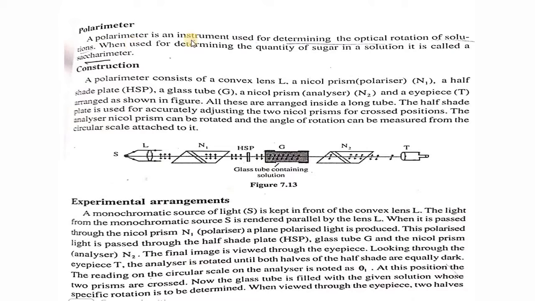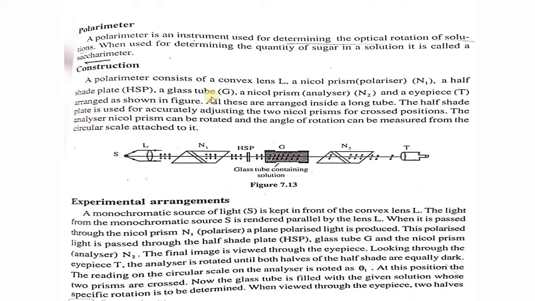What is a polarimeter? It is an instrument used for determining the optical rotation of a solution, and it is also used for determining the quantity of sugar basically in the labs. If it is used for obtaining the concentration of sugar in a solution, that polarimeter is known as a saccharimeter. So with the polarimeter, we'll move to the construction. This question is generally asked as an essay question. If it is asked as an essay question, you'll have to write what is a polarimeter, the construction of it, and the experimental arrangement, and everything should be written in detail.